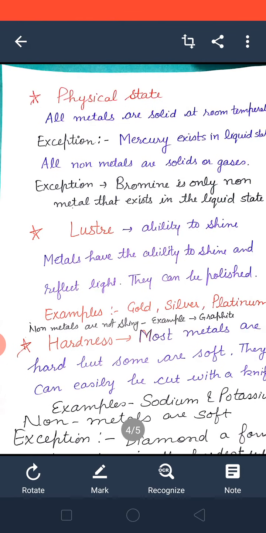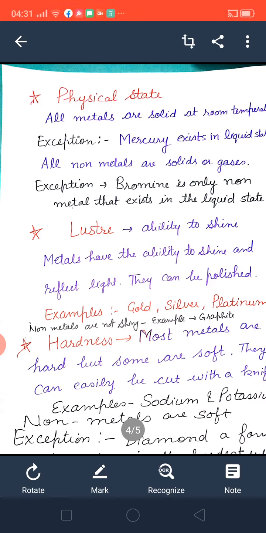If we first discuss the physical state of metals and non-metals. Physical state means appearance, either they are solid, liquid or gas. You know very well, the physical states of matter are solid state, liquid state or gaseous state.